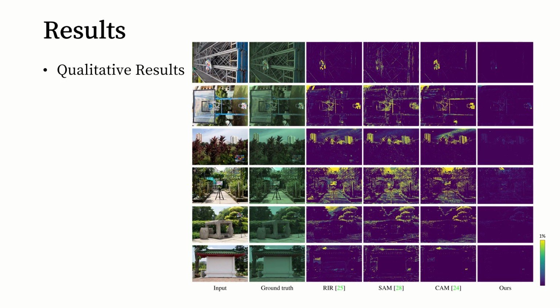Here are the qualitative results. As can be seen from the error maps, our method significantly reduces the reconstruction error on the whole images, especially the saturated regions. For more results and experiments, please refer to our paper. Next, I will show 2 applications of our method.